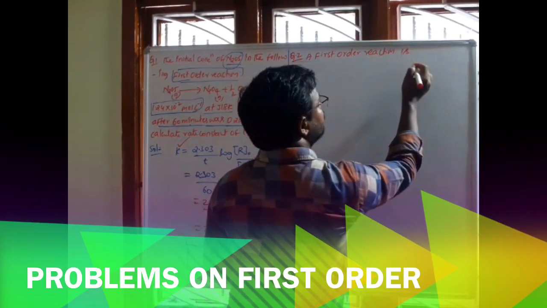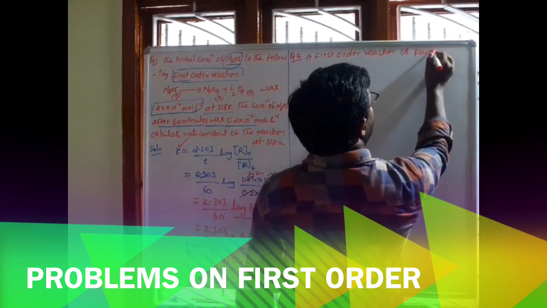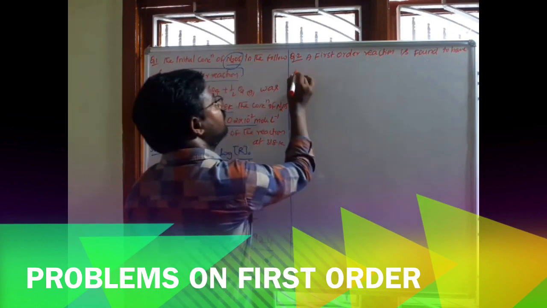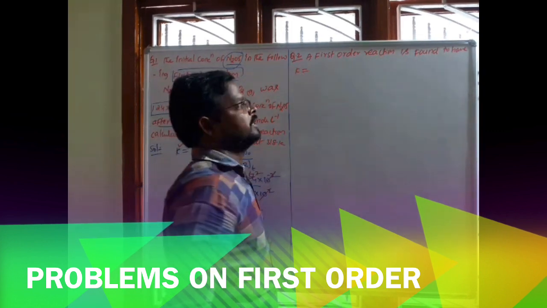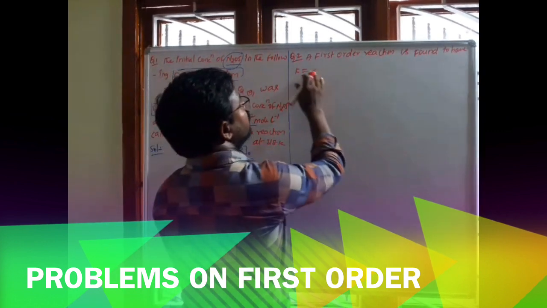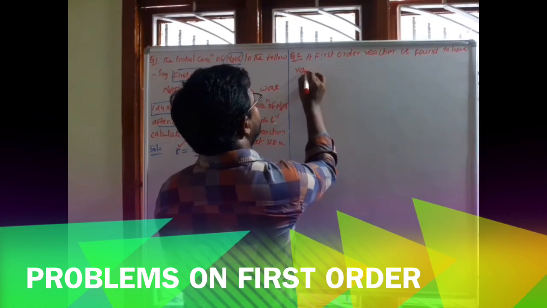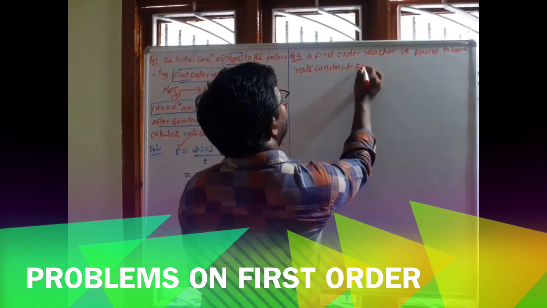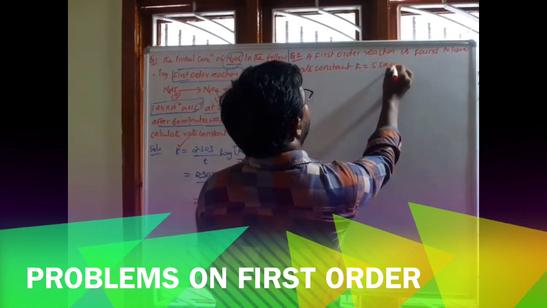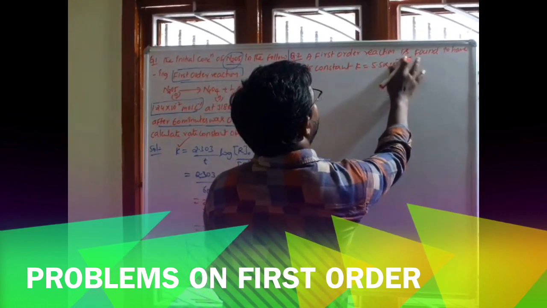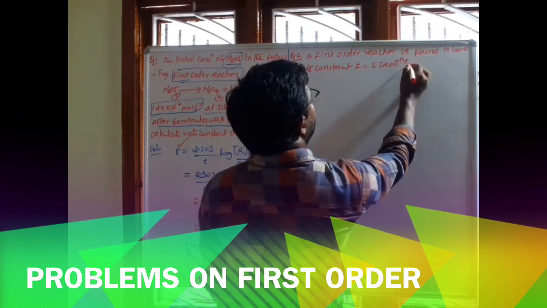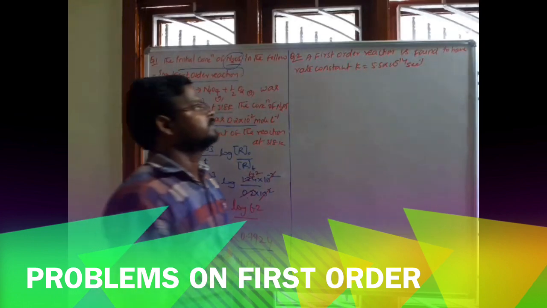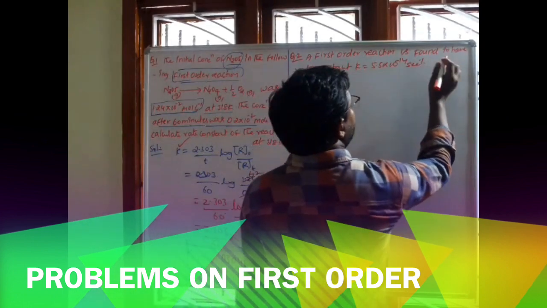A first order reaction is found to have rate constant K, that is 5.5 into 10 power minus 14 second inverse.